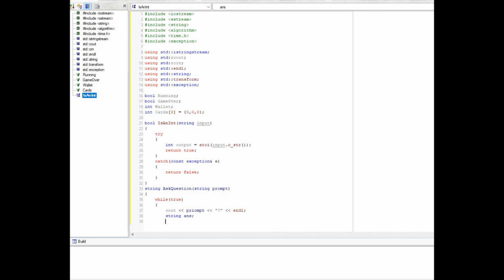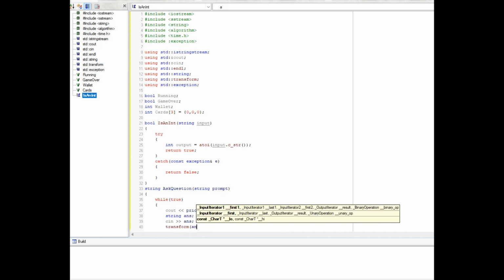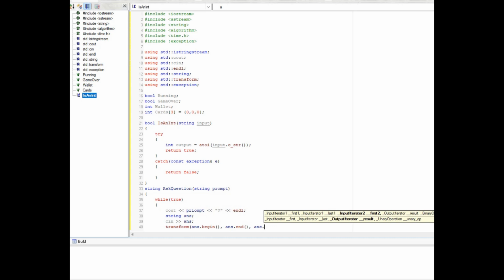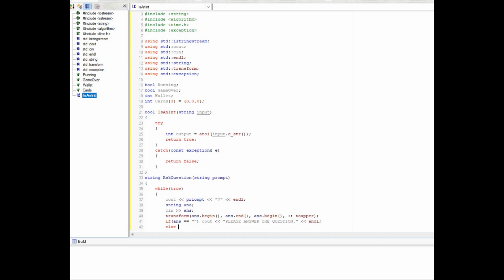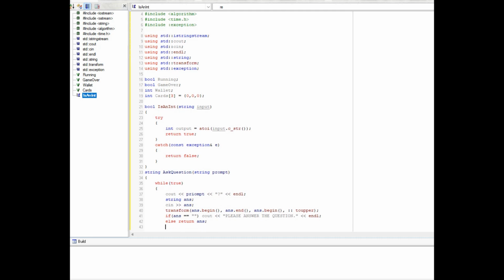String ans, bring ans in from the console, transform that, answer begin, answer end, answer begin, to upper. If ans is nothing, we're going to cout please answer the question. Else return ans. Close it, done.